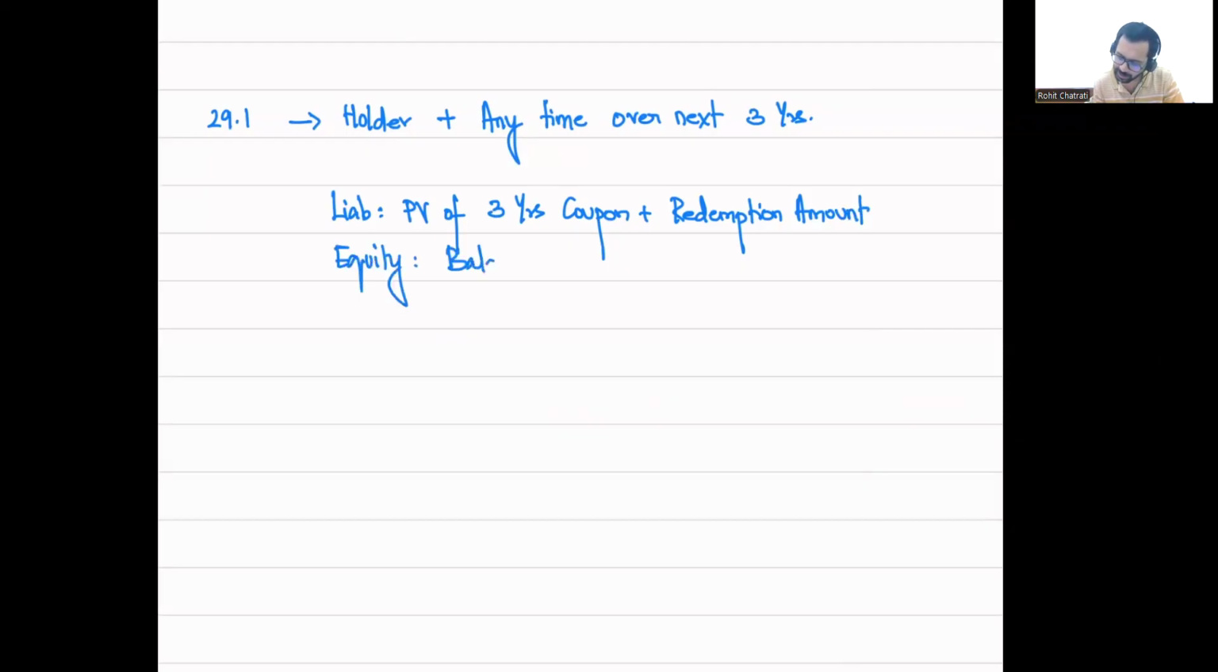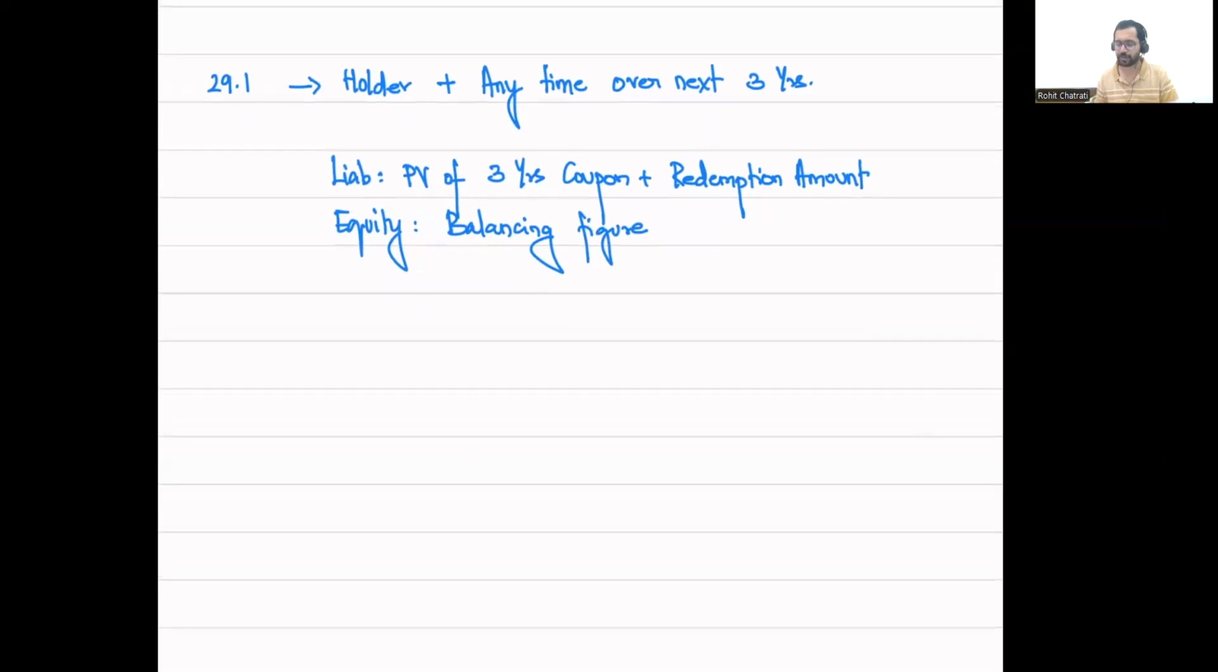Why did we consider the redemption amount? Because in this case, the holder has a right to choose, and if the holder chooses to exercise the payment of cash, then the entity D Limited does not have a choice to avoid the payment of cash. D Limited may be obligated to pay cash in future, and therefore the redemption amount should also be included in the liability value. And equity value over here was a different balancing figure.